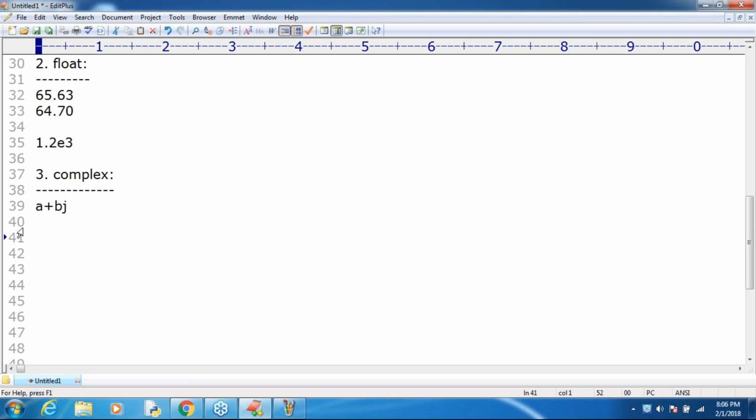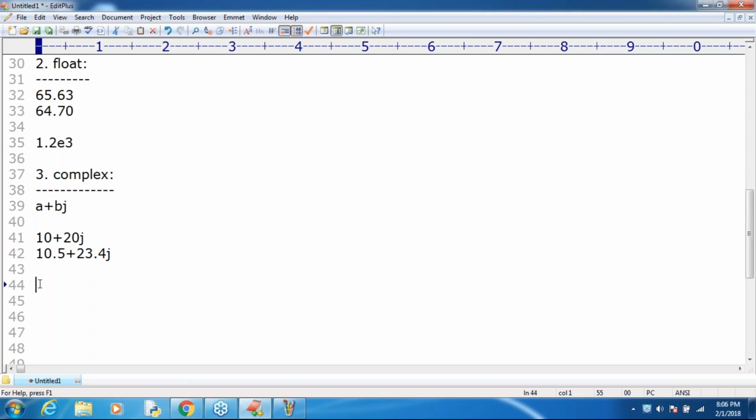Next, 10 plus 20j is perfectly allowed. 10.5 plus 23.4j is also perfectly valid. So for a and b, the real part and the imaginary part can be either int values or floating point values. No problem at all. Make sure you are aware of this. Clear, right?